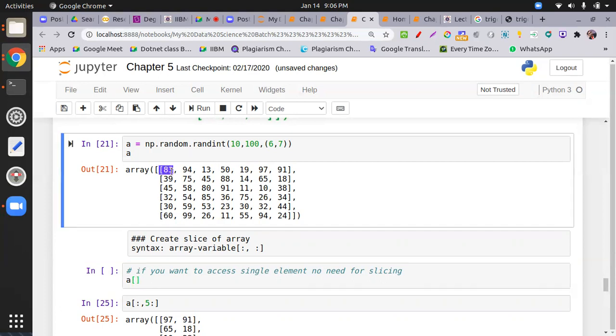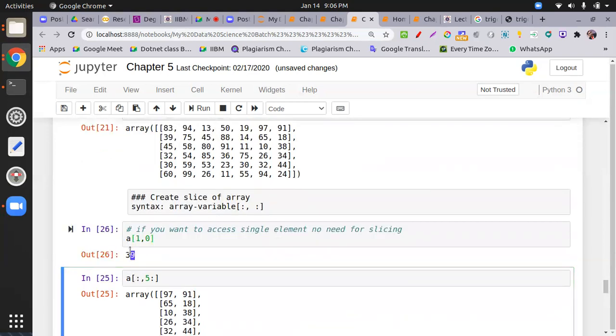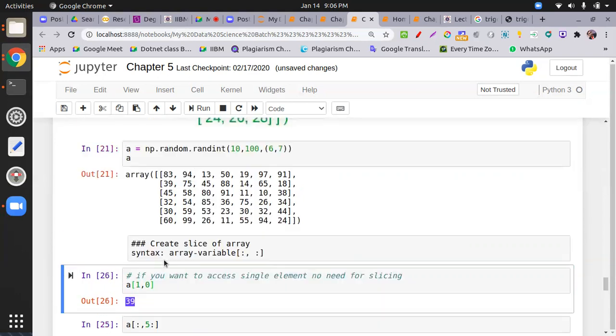This is from row 1 and column 0. So row 1, comma, column 0. This will reflect your particular element. You get the value of the element. So keep in mind, slicing means a collection of elements, and an individual index means not a collection, just a single element.